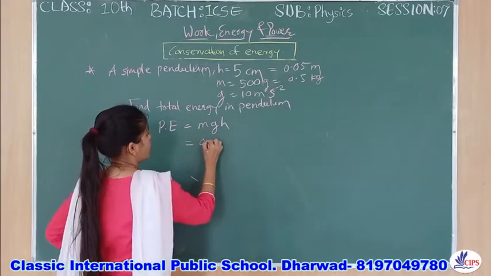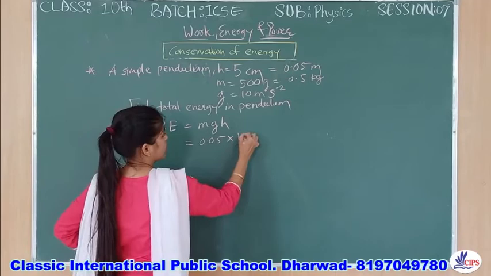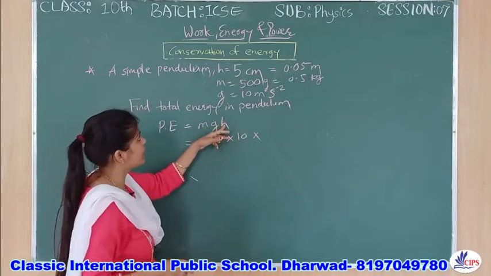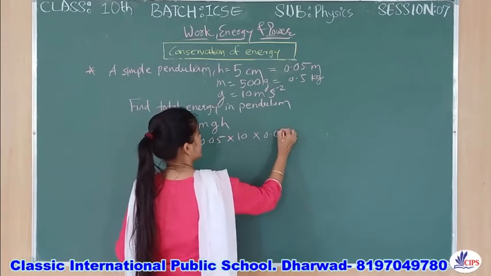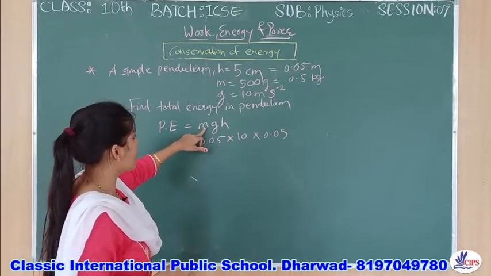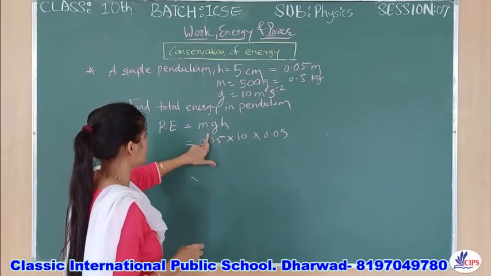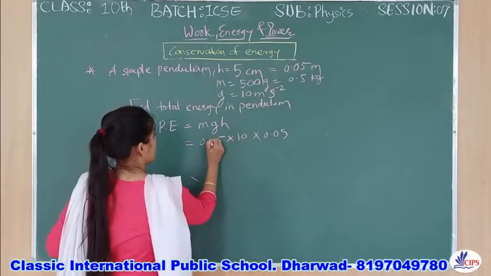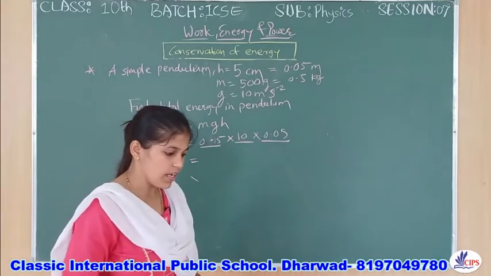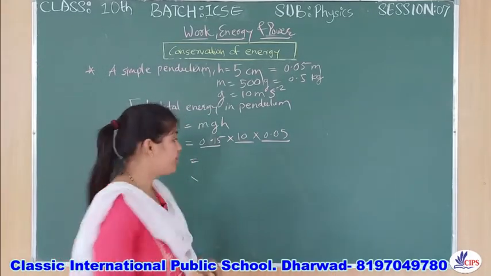Given mass is 0.5, gravity is given 10 meter per second squared, and height they have mentioned 0.05. Okay, just calculate, and you will get the answer 0.25 joule.